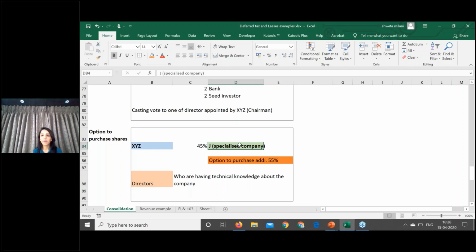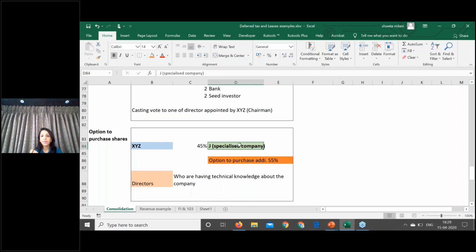So for example, if the book value of the company is say 10 rupees, but I have the option to subscribe to the shares at 8 rupees, in such cases XYZ will decide whether it is favorable to subscribe at 8 rupees. And if it is in a financially better position, then our option is an in the money option. In the money means what? It is a beneficial option.